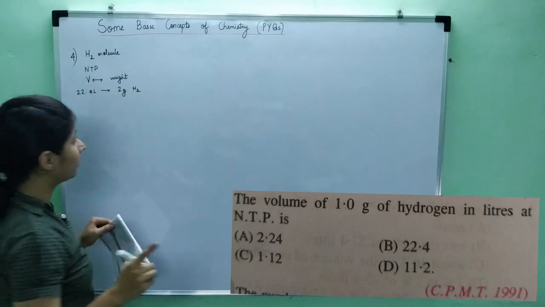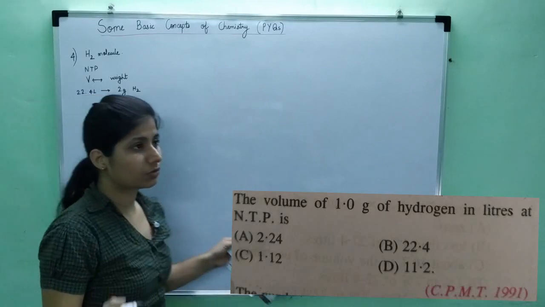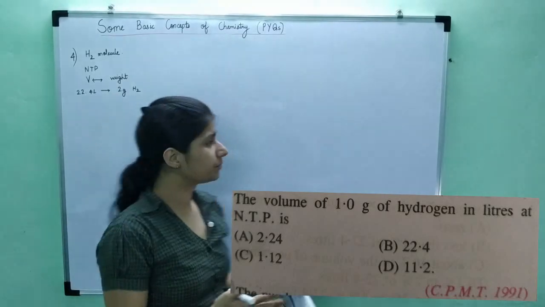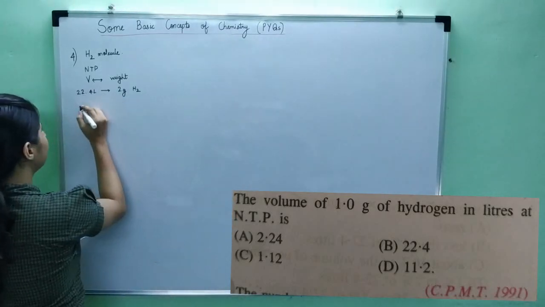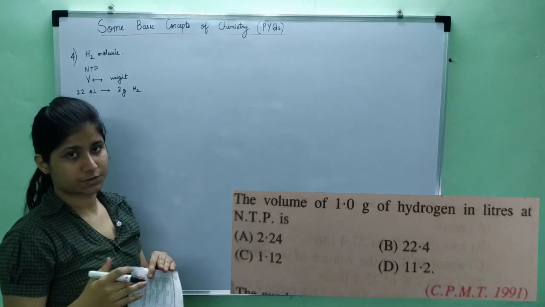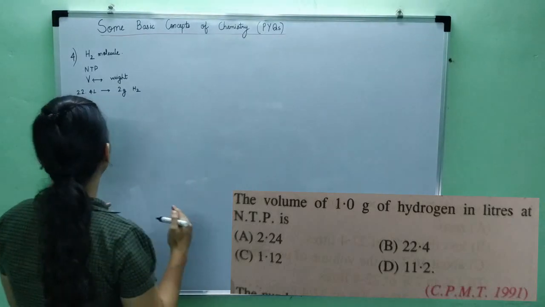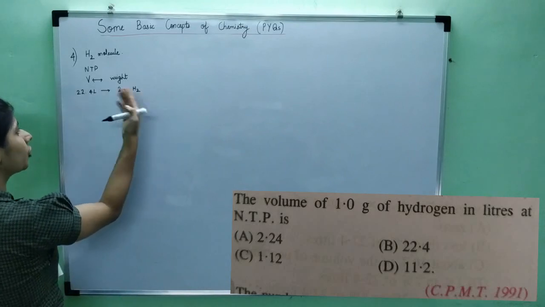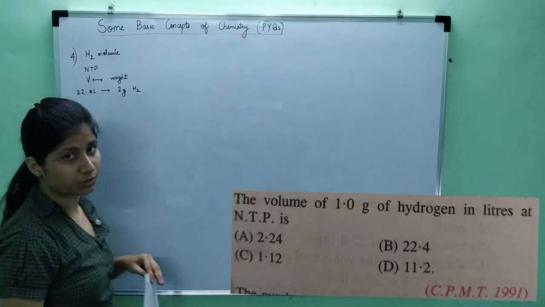I have told you that hydrogen forms a diatomic gas, so it forms a dimer. So it is not actually 22.4 liters that occupies 1 mole of atoms, it is 22.4 liters that occupies 1 mole of molecules, which is actually 2 grams.